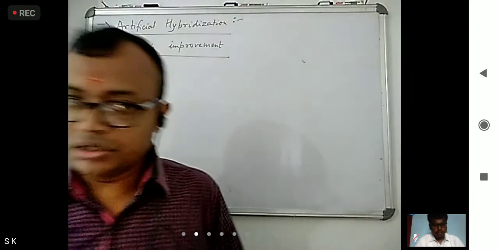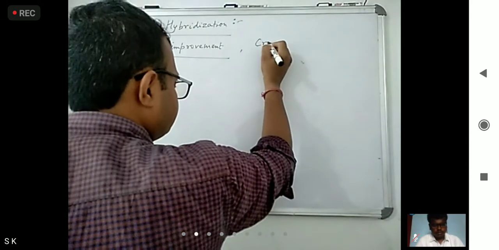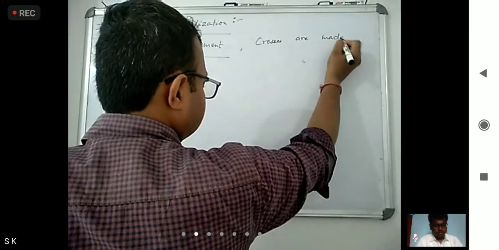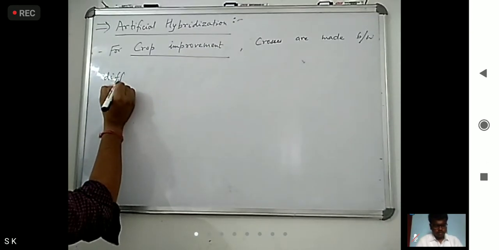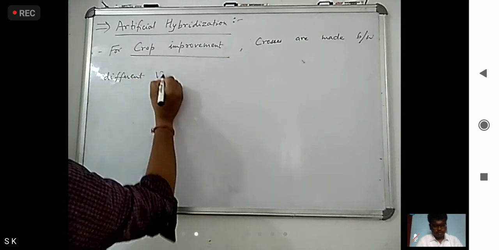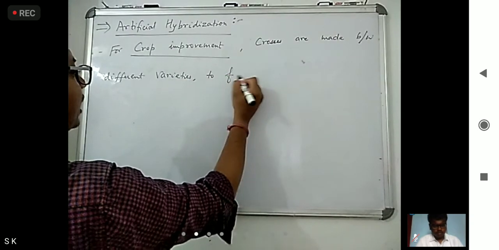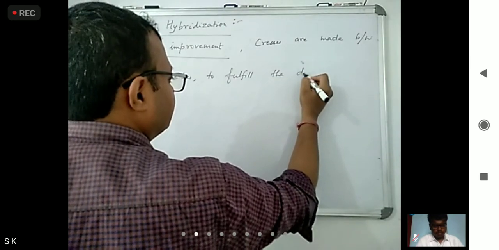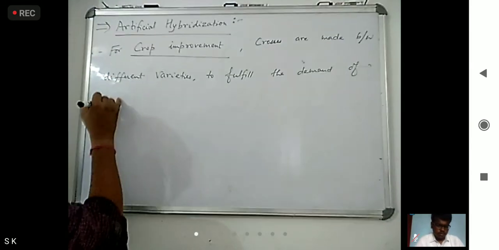For crop improvement, crosses are made between different varieties to fulfill the demand of productivity.